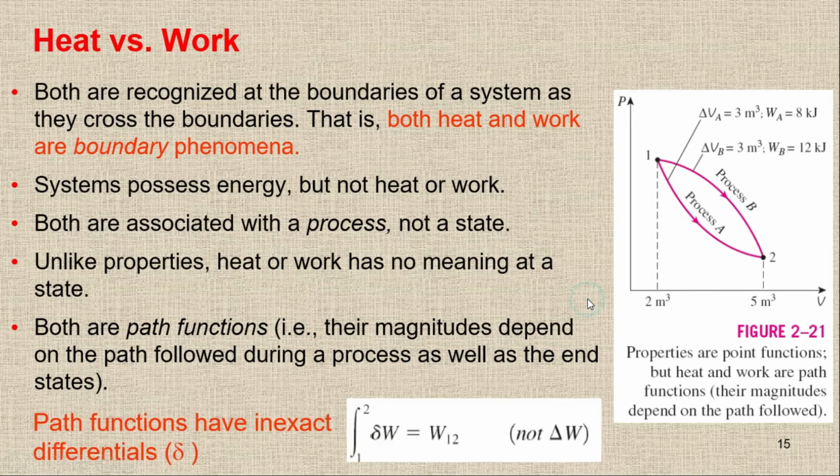One more thing here: for a path function we have to use the inexact differential, like this one. We cannot use delta, we have to use the inexact differential. So please do not use delta for work or delta for Q either. So we have these points, and all these points show that heat and work are boundary phenomena, and they are path functions.